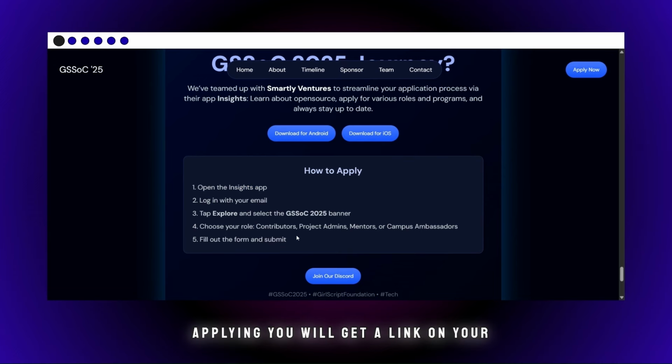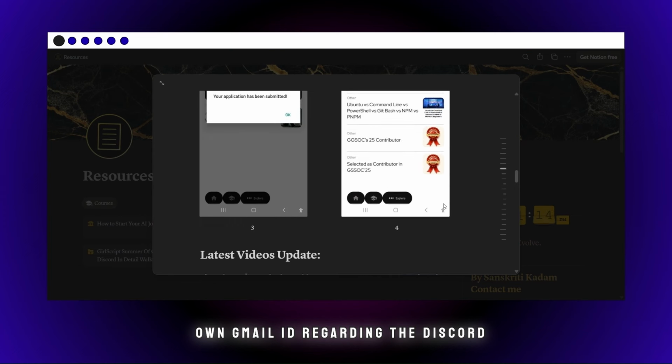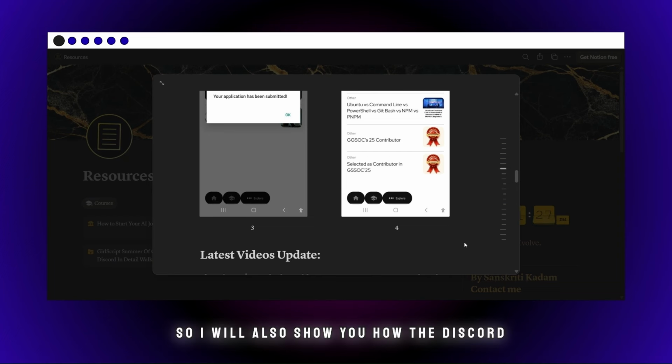After applying, you will get a link on your own Gmail ID regarding the Discord, which you need to join if you get selected as a contributor, mentor, or project admin. But specifically today, I'm going to talk about only the contributor part. Okay, so I will also show you how the Discord looks like.